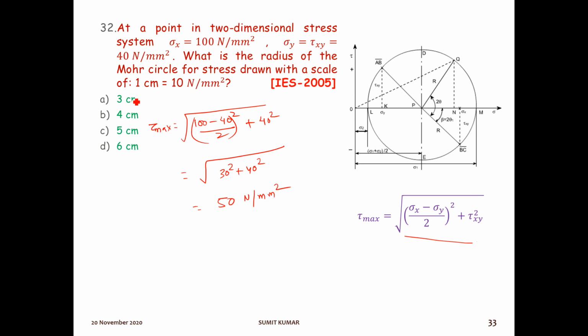So in this question, it is given about a scale. 1 centimeter is equal to 10 Newton per millimeter square. So 50 is equal to what? 5 centimeter. If we use this scale, we can write the answer as 5 centimeter. Why? Because 10 Newton per millimeter square is equal to 1 centimeter. So 50 Newton per millimeter square is 5 centimeter. So option number C is the right answer, 5 centimeter.